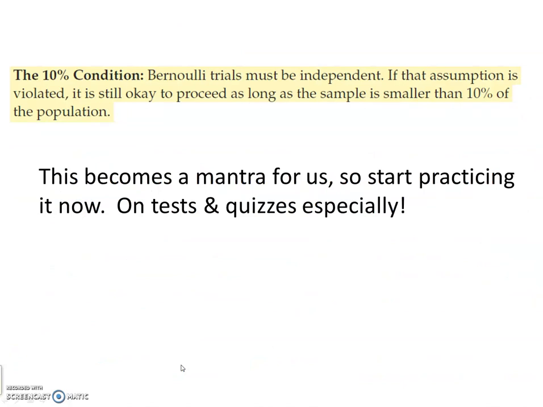It's the 10% condition, and we will be using this for the rest of the year because very often the formulas and ideas that we use require independence, which we cannot verify. But we can say that if the sample is smaller than 10% of the population, we can proceed as if the trials were independent. This will become kind of a mantra for us. You'll see this on most problems in the second half of the class, for sure.